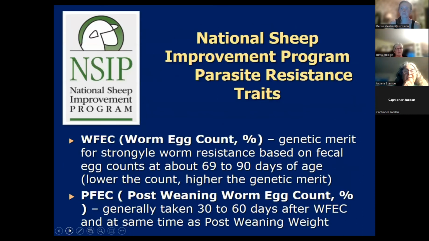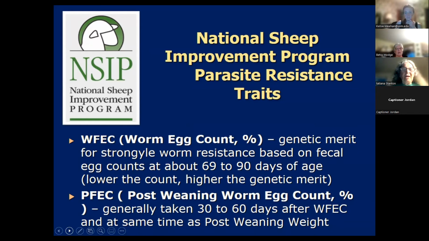Next slide. And so this is just the two traits they have. One is fecal egg counts at weaning, and one is fecal egg count post weaning. And if you look at their website, it explains it more. But the Katahdin Sheep Association has really embraced this and is making a lot of headway on parasite resistance in their animals. We have very few, if any, meat goat farms, I think, enrolled on NSIP right now. But if you were to enroll, this would be one of the advantages of doing it.